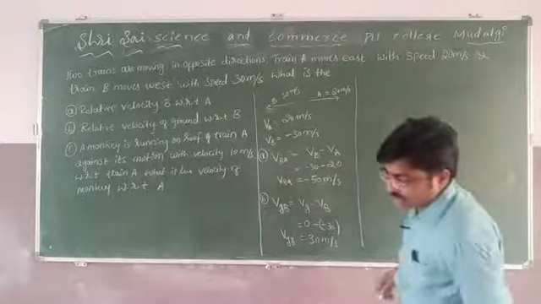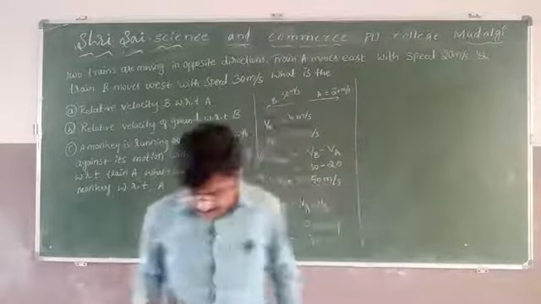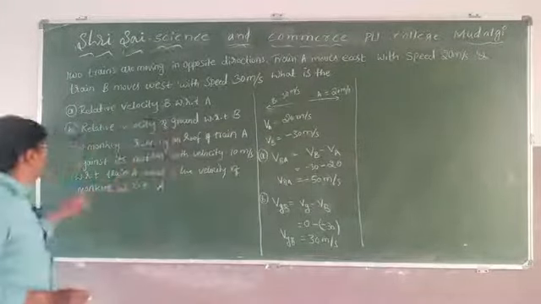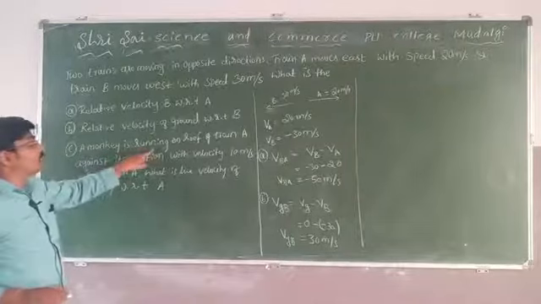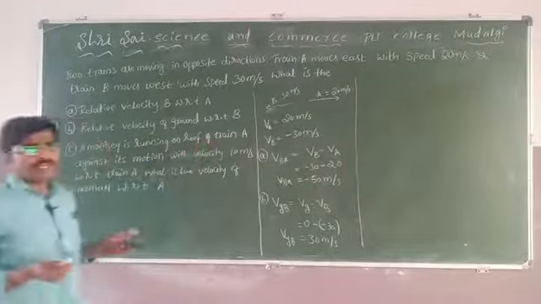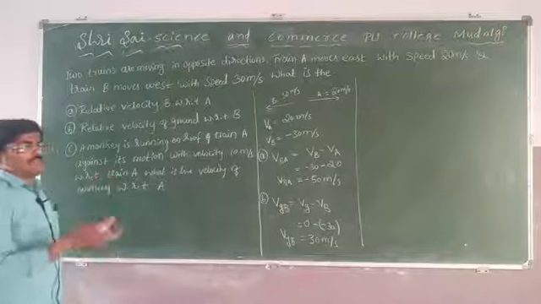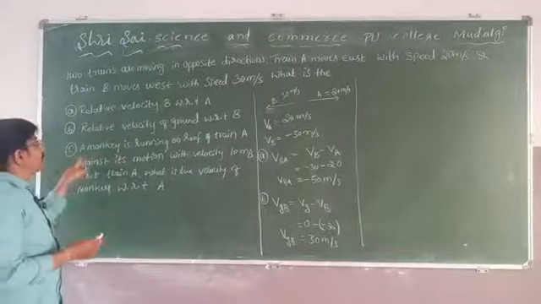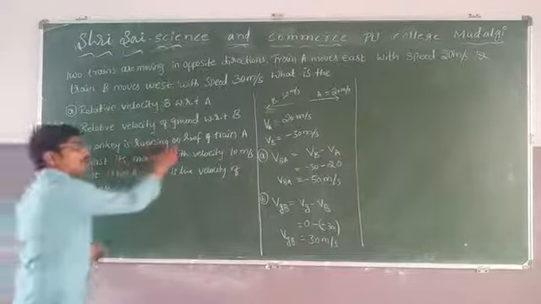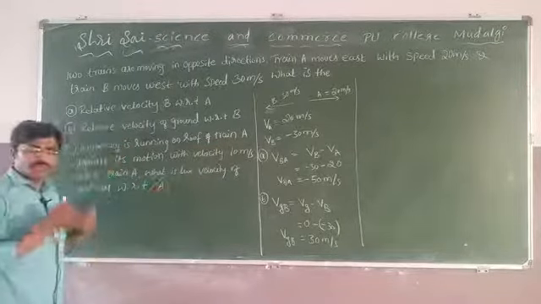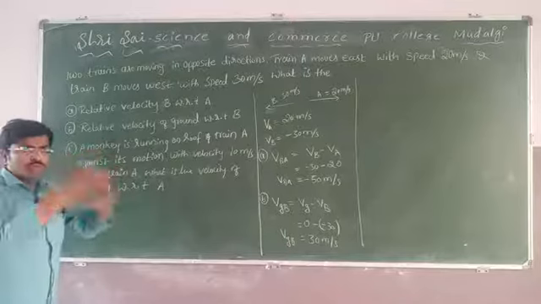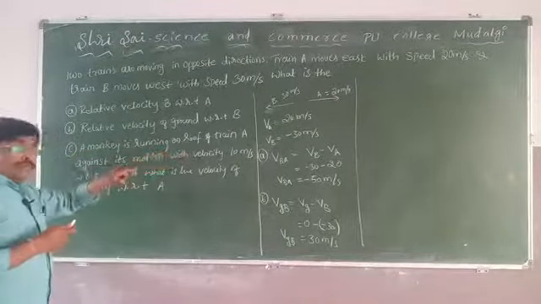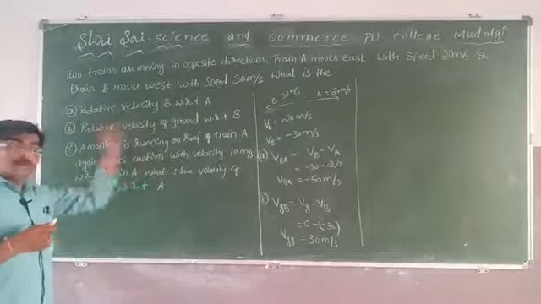See, the next one is one more equation: the velocity of the monkey with respect to train A. A monkey is running on the roof of the train, and a monkey is always doing mischievous things. The same thing he is doing here. The monkey is running on the roof of train A. In which direction is train A moving? The monkey runs opposite to its motion.